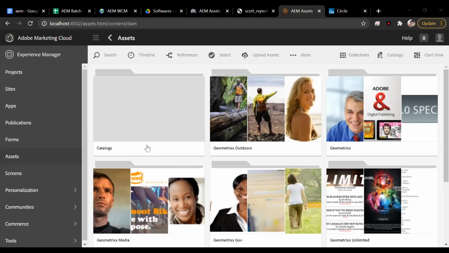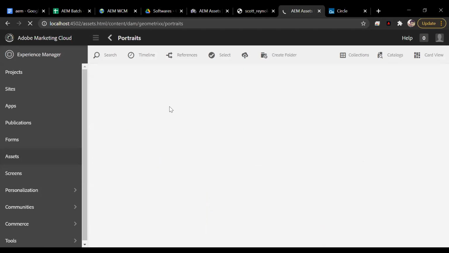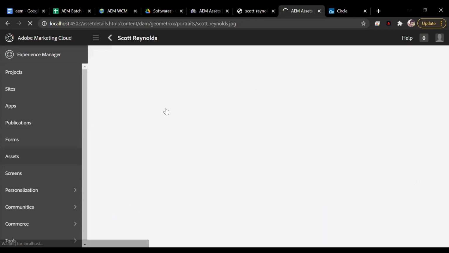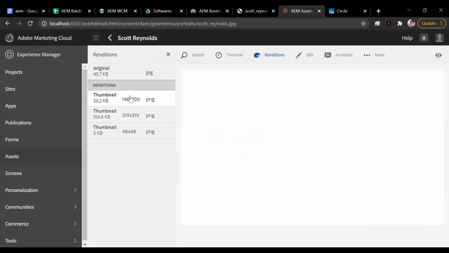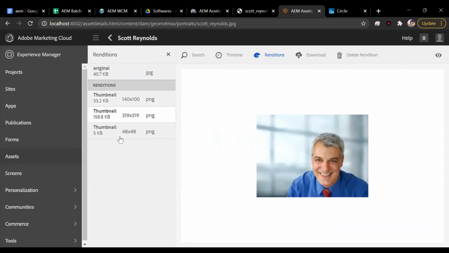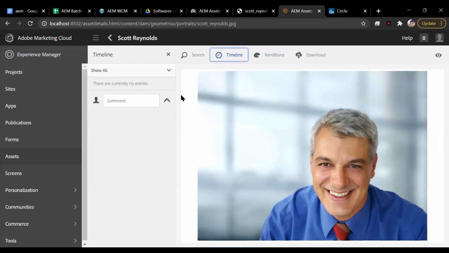You can just go to different folders. For example, you go to the geometric folder here, then the portrait folder, and then you can select the image like this, and you can see the renditions. Click on renditions and you'll see all the renditions, the different formats which have been created. You can see the original image, the timelines, any comments if there are any. You can download the image and all. So all these features are there.